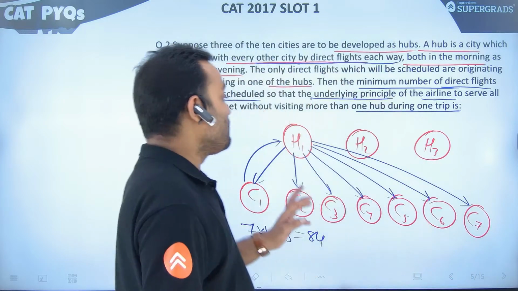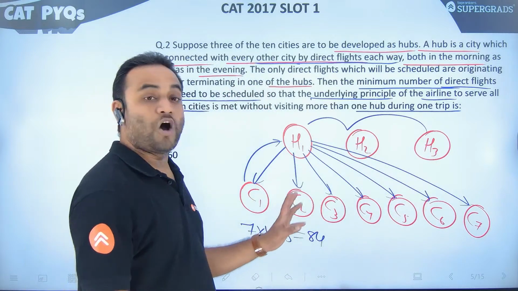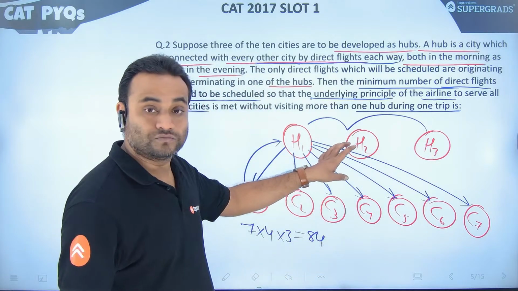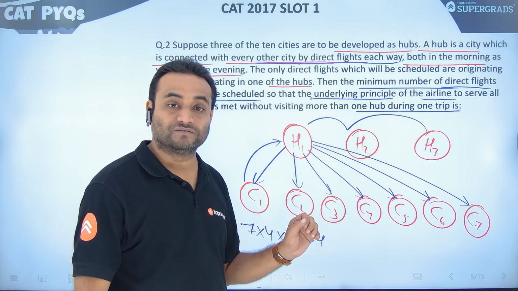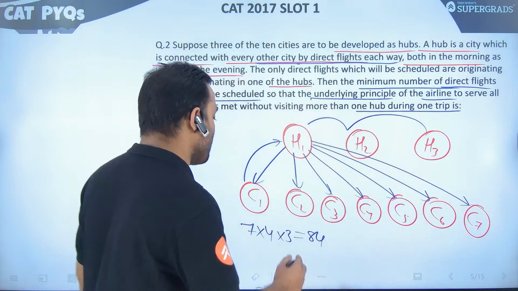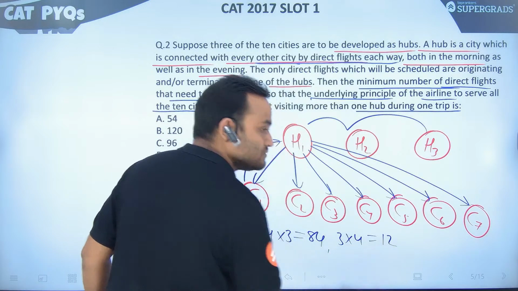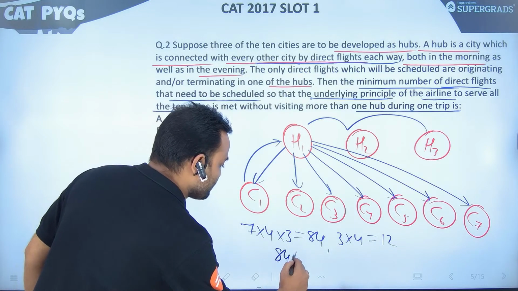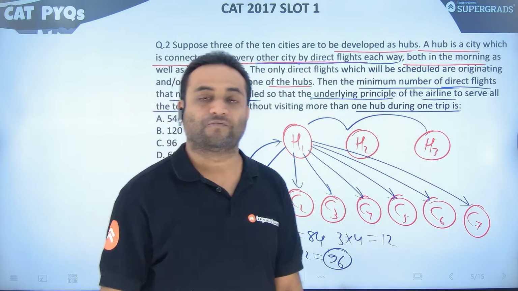Now, what about these 3 hubs in between? So how many pair we are getting? H1, H2, H1, H3, H2, H3. कितने हो गए टोटल? So 3 pair और मिले, उनके बीच 3 into 4 more. So 3 into 4, which is equal to 12. So 84 plus 12 will be equal to 96 flights.